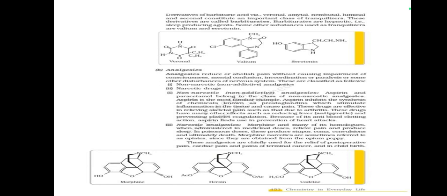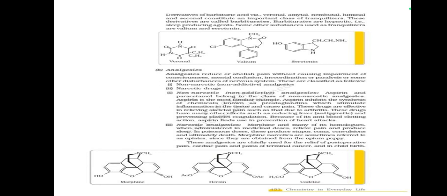These drugs have many other effects, such as reducing fever and preventing platelet coagulation because of their anti-blood clotting action. Aspirin finds use in the prevention of heart attacks.